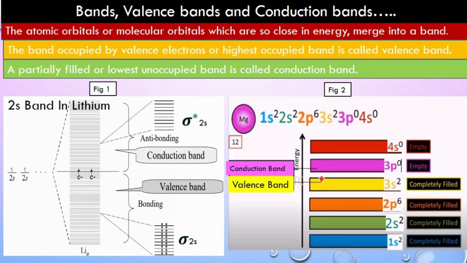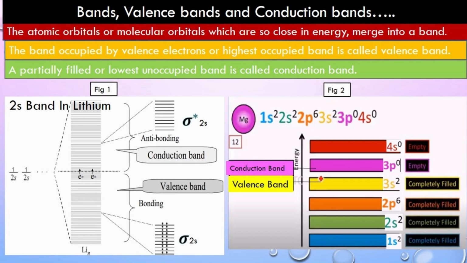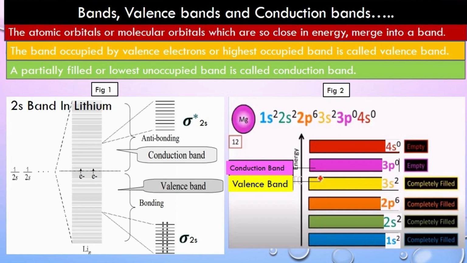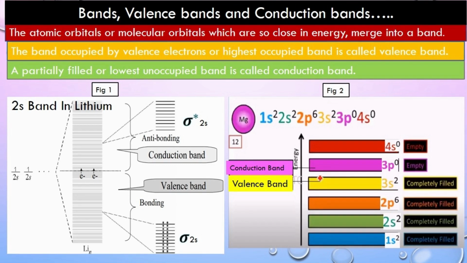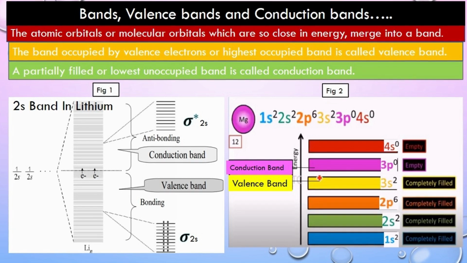Let's see what are valence bands. The band occupied by valence electrons, or the highest occupied band, that is the occupied band having maximum energy, will be called the valence band. Next we have the conduction band. A partially filled band or the lowest unoccupied band, that is the unoccupied band having minimum energy, is called the conduction band.